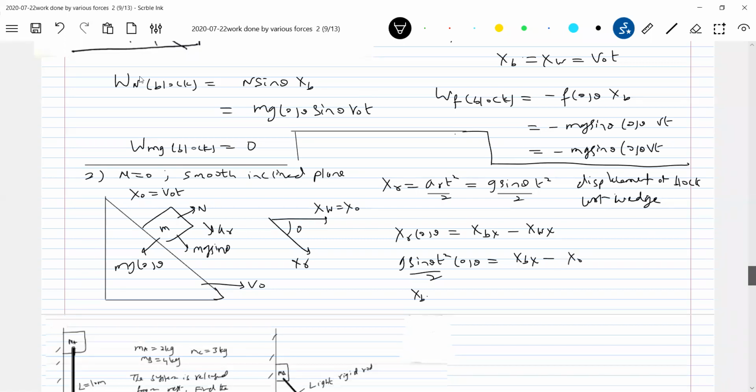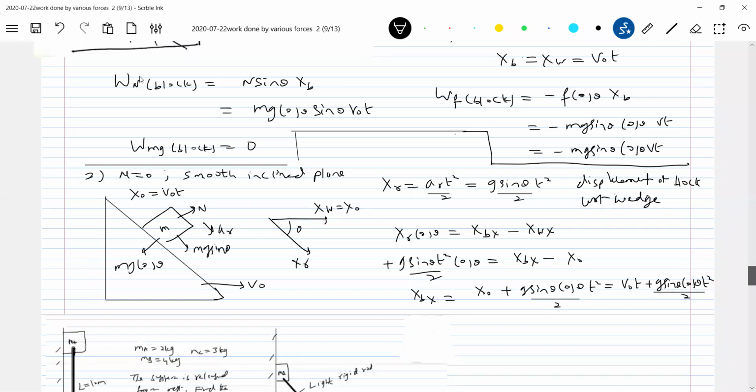So from this I'll get the equation. This should be equal to x naught plus g sine theta cos theta by 2 t square, or v naught t, you write it. Okay, I got this one.